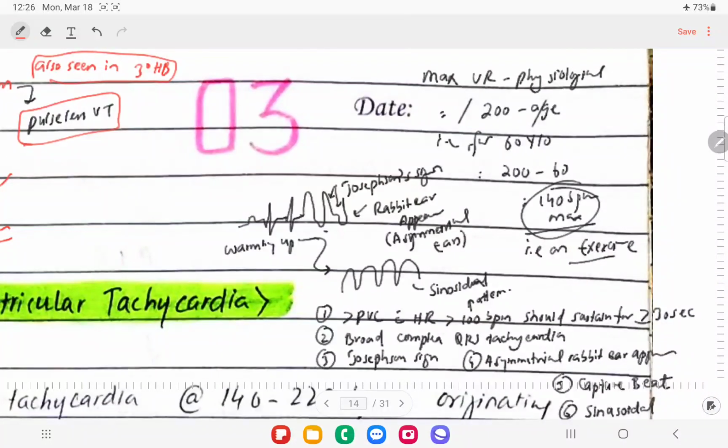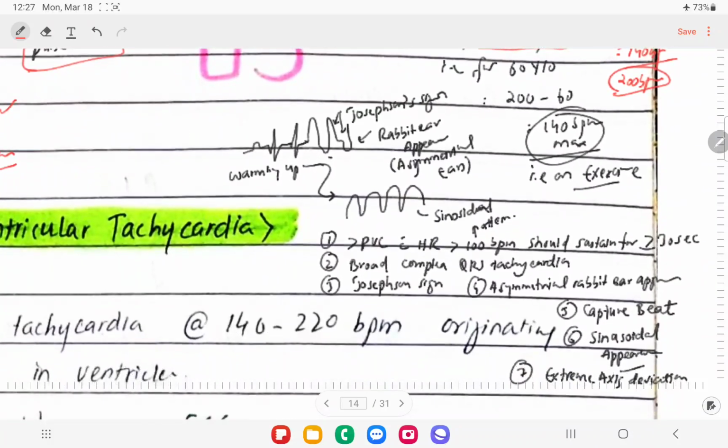So if we talk about the maximum ventricular rate that is physiologically present during exercise, it is 200 minus age. And just say if the age is 60, if we subtract 60 from that, the maximum physiological heart rate in this 60-year-old patient will be 140 beats per minute, right? That will be under stress, right? So if the same patient is having 200 beats per minute heart rate, this means this is pathological heart rate, right? This was just a bit of exercise for that.